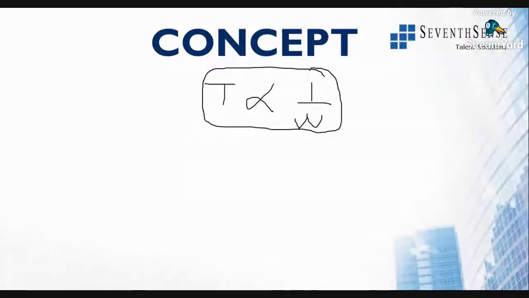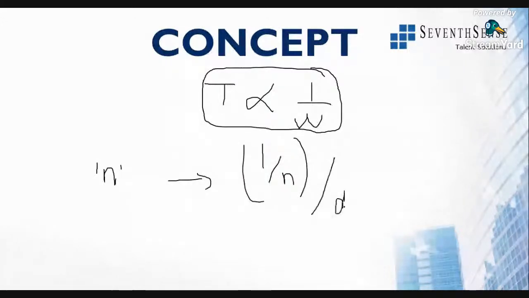All right, so if I take n days to complete that work, then I will take 1/n of the work per day. All right, 1/n of the work per day. This is the basic funda of time and work.